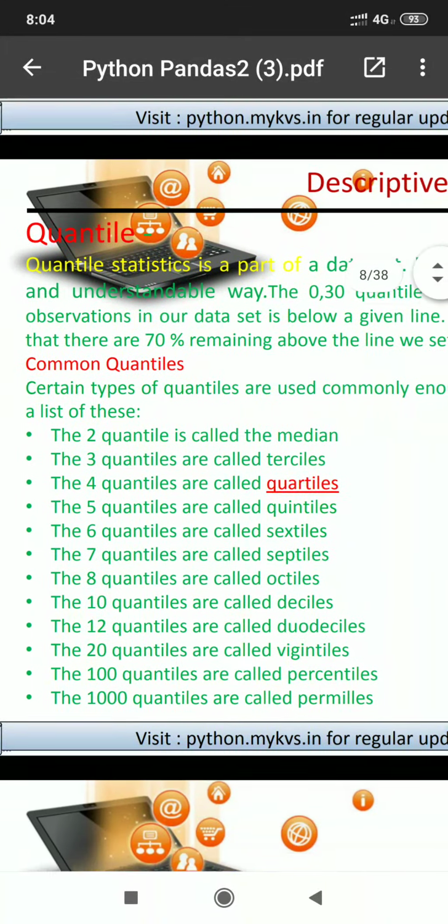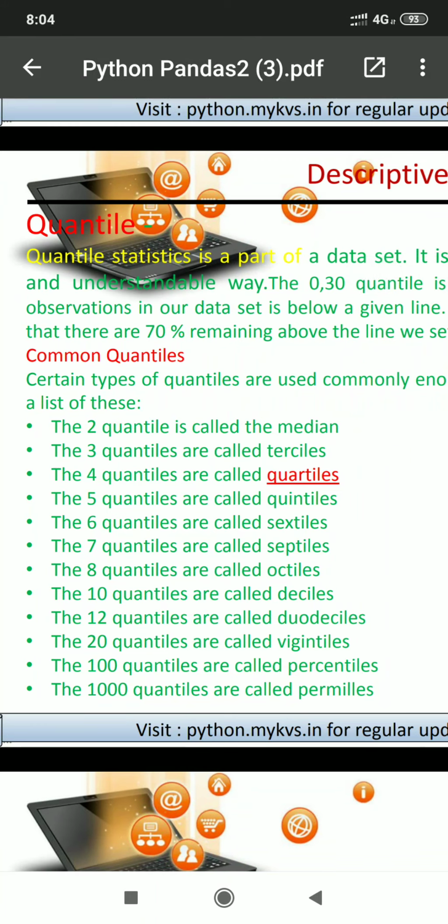Next part we have gone through, that was quartile, quantile. Common quantiles are median, terciles, quartiles, quintiles, sextiles, septiles, octiles, deciles. Okay, these are some in our course. First of all, what is quantile? Quantile means partitioning the values if we are having more values.